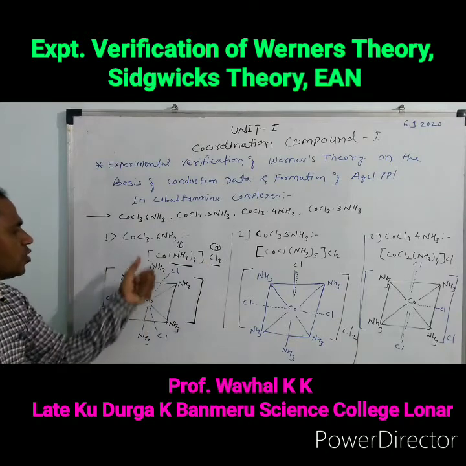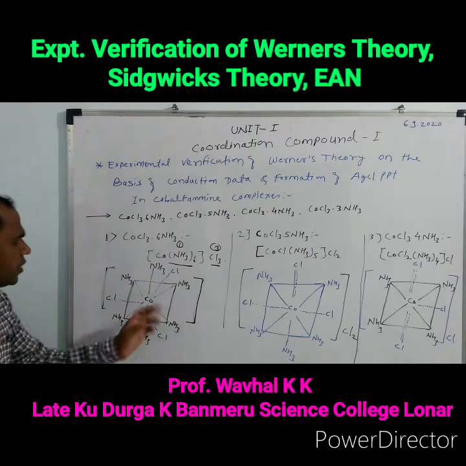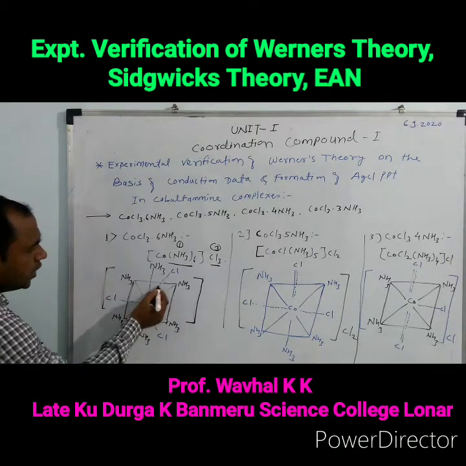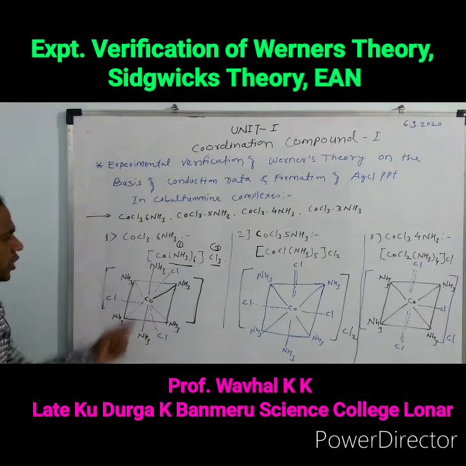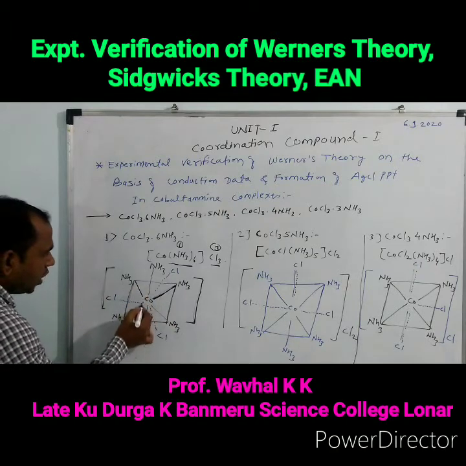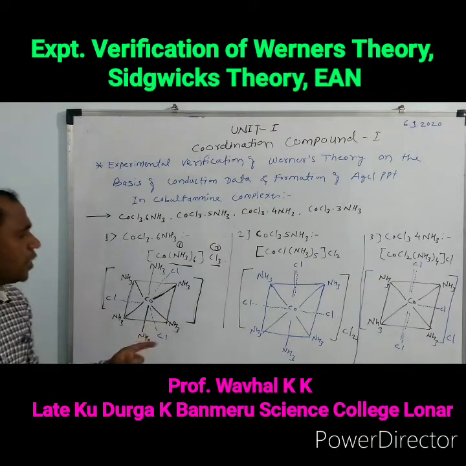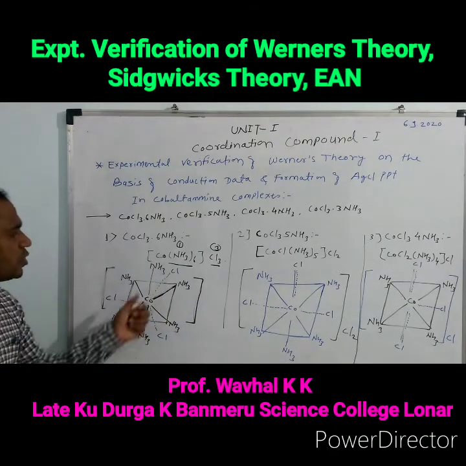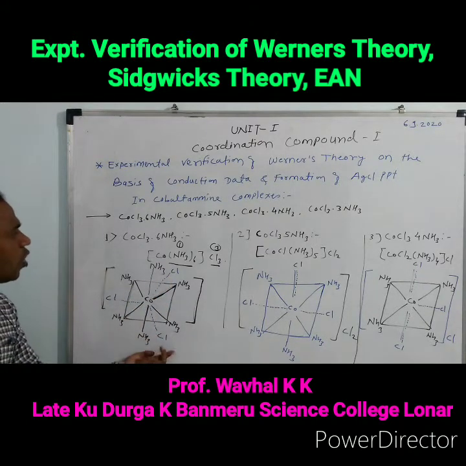On the basis of this data, the structure is formulated as follows. In this structure, the dotted line shows the primary valency and the dark line shows the secondary valency. The six ammonia molecules occupy the secondary valency, shown by the dark line, and the three chlorine atoms are attached with the primary valency, shown by the dotted line. Hence, this is the structure of the CoCl3·6NH3 molecule.